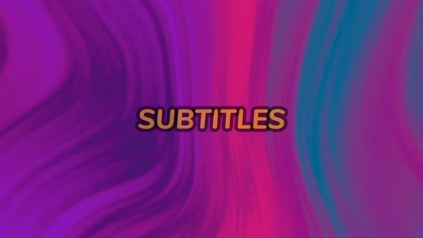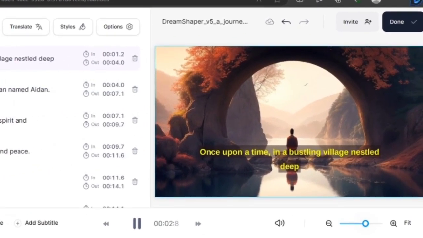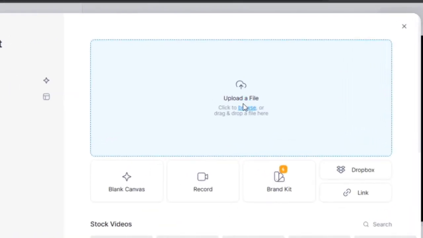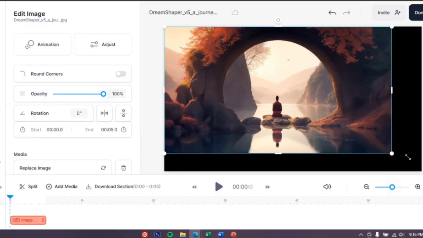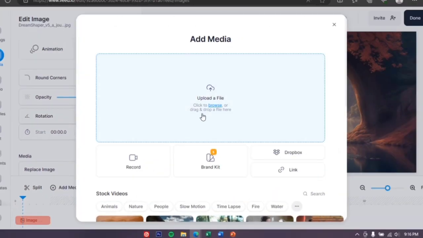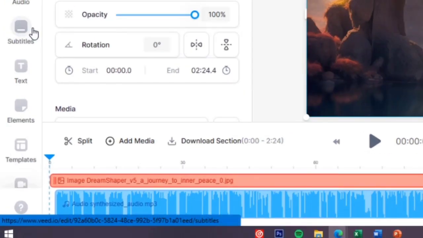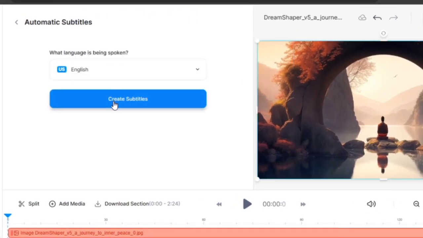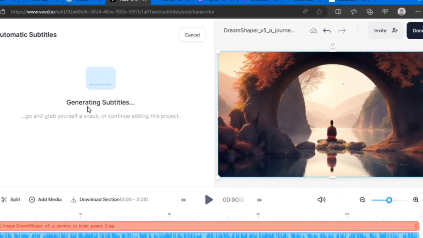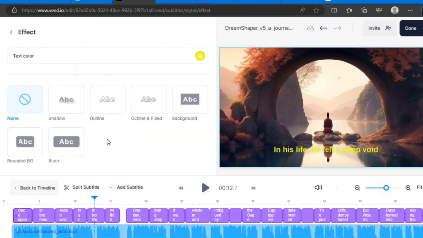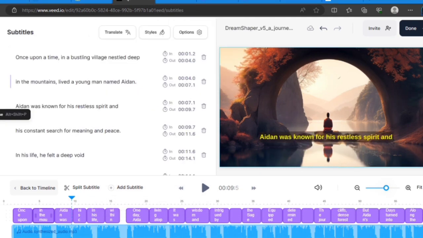Next step is creating subtitles. I use Veed.io to create subtitles. Veed.io is a powerful tool to generate subtitles. Once you are here, click Create Project, then upload the background image we just downloaded. Adjust the image into full screen. Also add our voice audio. Click Add Media, then select the voice audio. Now we are going to generate the subtitles. Go to Subtitle, then click Auto Transcribe, then click Create Subtitles. Wait for the subtitles to generate. Once it's done generating, you can change the font style, color, animation, and more. Once you are done customizing, you can check the video if it is accurate.